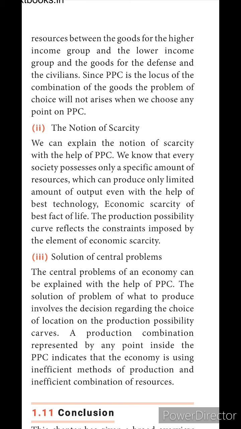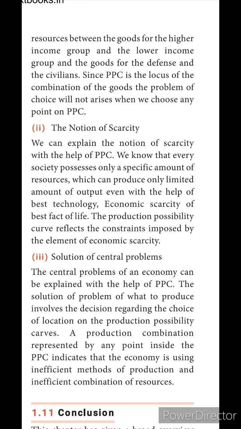We know that every society possesses only a specific amount of resources, which can produce only a limited amount of output even with the help of the best technology. Even if you have the best technology, if we have only limited resources, according to how many resources we have, we can give the production. With limited resources we can't give higher production. No one can raise any question about that.